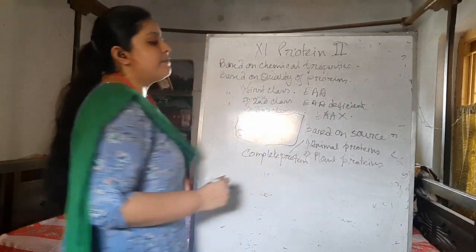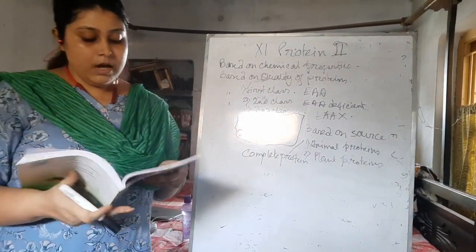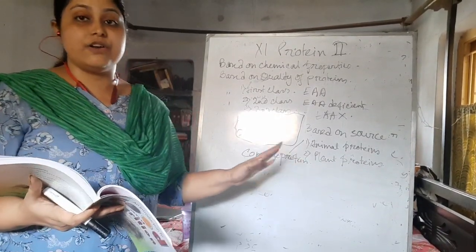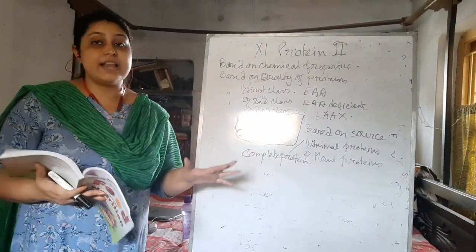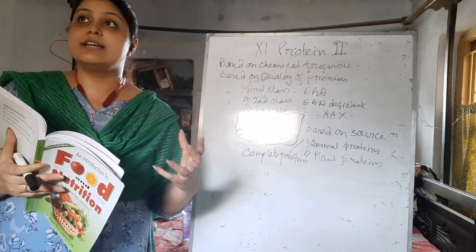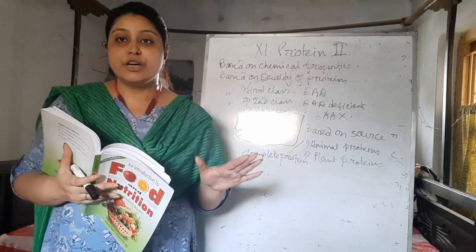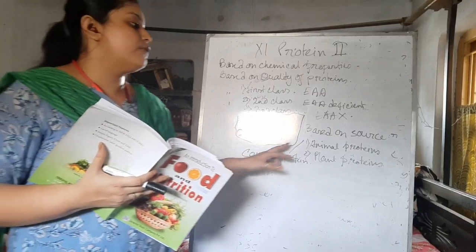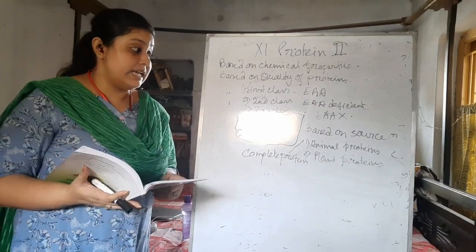But that doesn't mean the plant proteins are not good, but the animal proteins are better. Here the examples are meat, fish, egg. The biological value of these proteins is also very high. The egg's biological value is near about 100. Biological value of the protein means, of the protein which we are consuming, what percentage of it can be assimilated, or how much proper part of it we can get. That is called the biological value of the protein. I will discuss it later. But the biological value of animal proteins is very high, so these are very good for our health. Next is plant proteins.